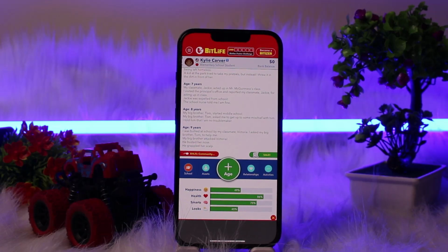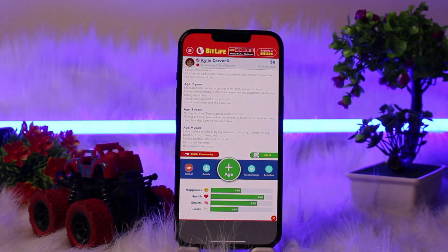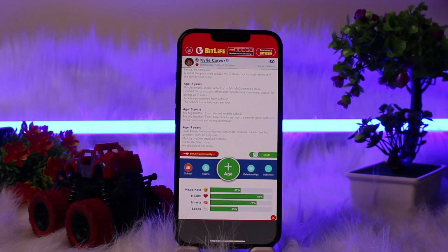Now let's get started. Firstly, you simply need to open the BitLife app on your device, and this is the homepage of BitLife where you'll see options like school, assets, relationships, activities and all. Now firstly, to increase your happiness, health, smarts or looks level, you need to simply increase the age.